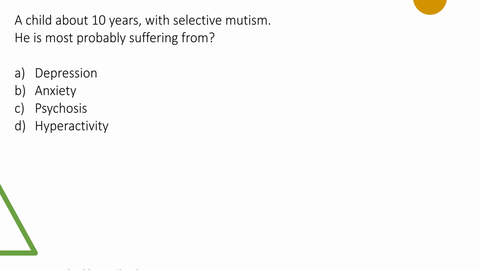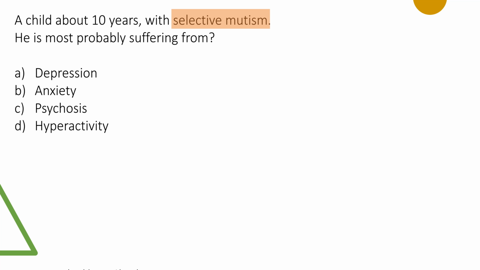A child about 10 years has selective mutism. Is probably suffering from what? What do you think is the answer? The child has selective mutism. What is selective mutism? The child is not talking to some people, whereas the child talks to some other people. Most of the time, these children talk to very familiar people, that is, their own family members. But with strangers, in the school environment, or any other environment, they might find it very difficult to talk to others. That's what is called selective mutism, where they select and mute themselves.